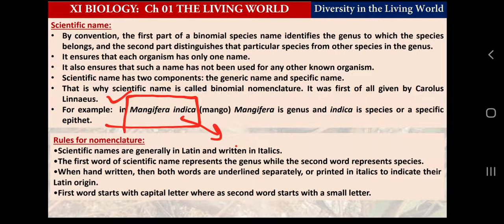So very simply, the two-word name, which is the binomial nomenclature or scientific name of any living organism, will contain only one capital letter, the first letter of the first word, and all other letters will be lowercase. This is all about scientific names, and it was given by Carolus Linnaeus. His name was Carl von Linné, and his own name was modified as the scientific nomenclature. If you see Carolus Linnaeus, it appears like the scientific name of any other creature. This is the devotion of the scientist for the work he has done.